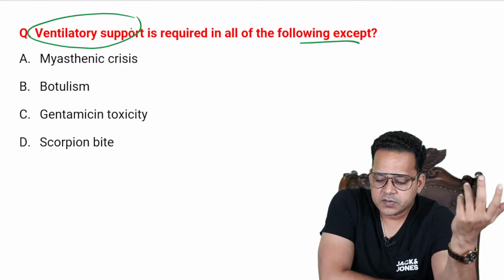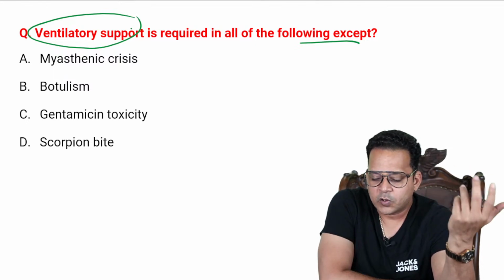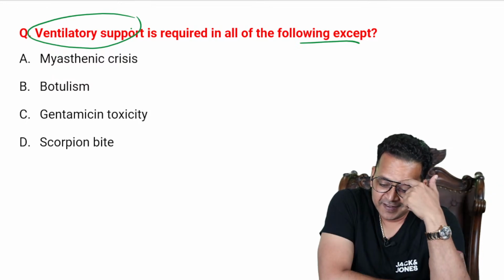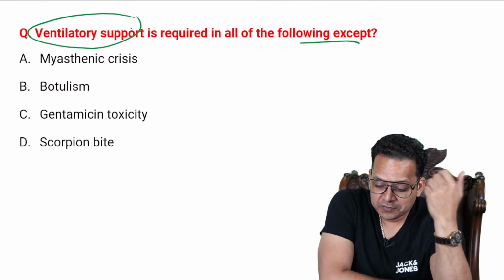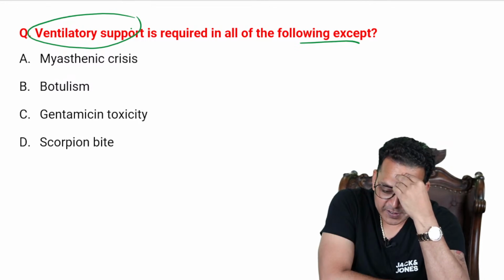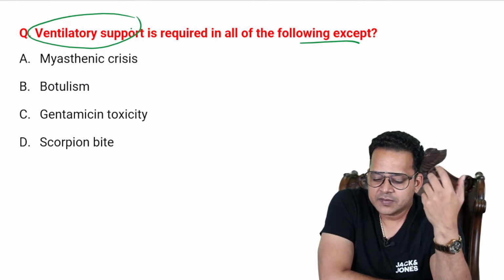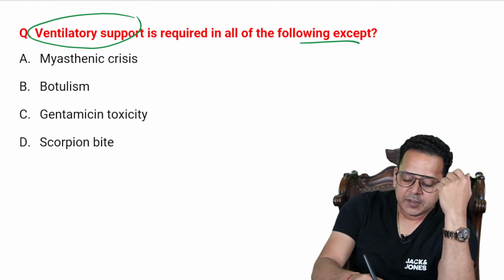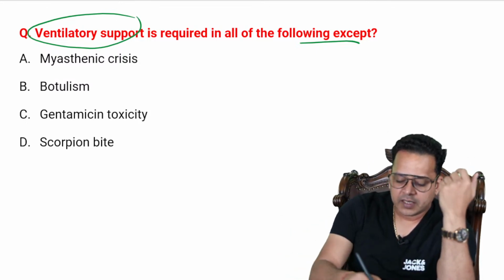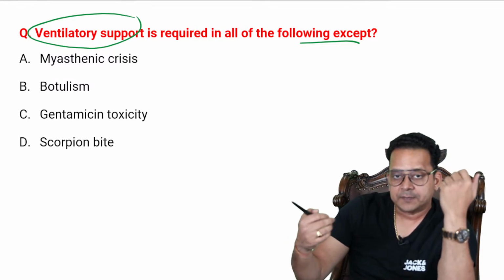Your logic might be as weird as possible. Like Shrevali's logic is that it causes priapism, right? Gentamicin, no effect on respiration, right? So again, that is the logic. So you should have some logic. Right? Try to understand this. Myasthenic crisis, so all of you know that. So from your answer, I have deduced this.